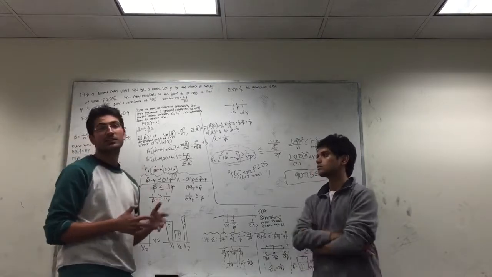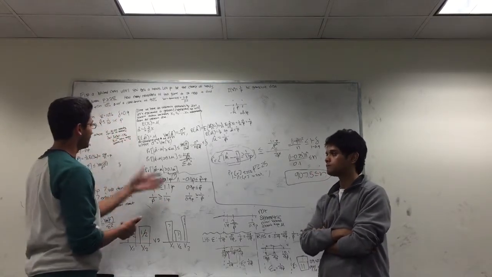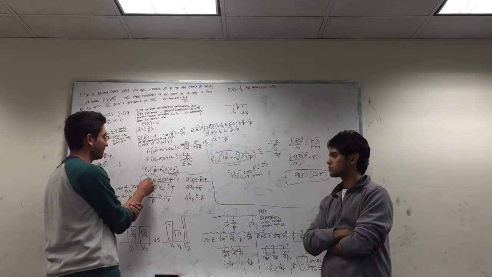Right, so we know that the error has to be within 10%. But because it has to be within 10%, let's just calculate it one step at a time.